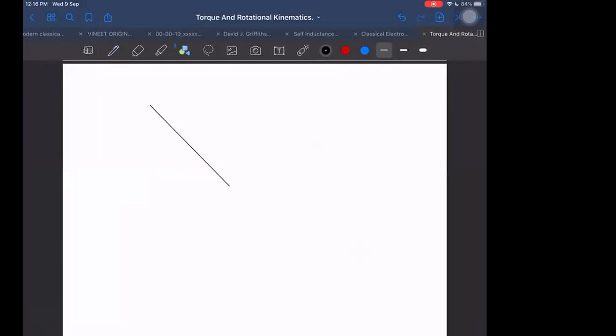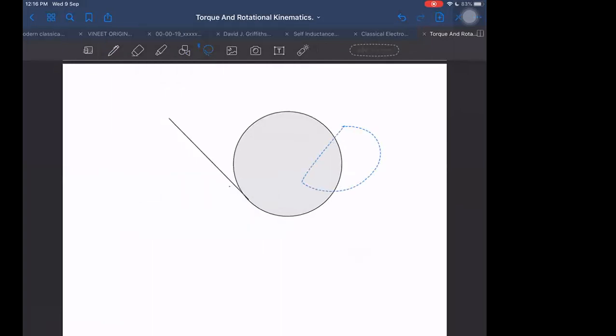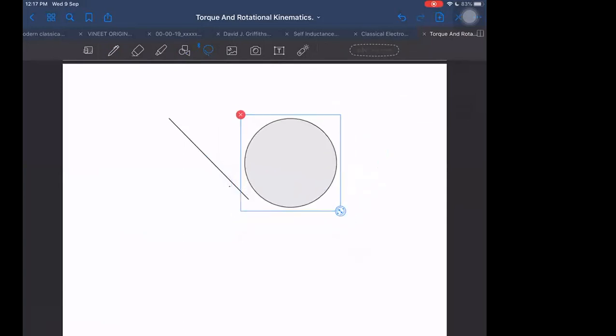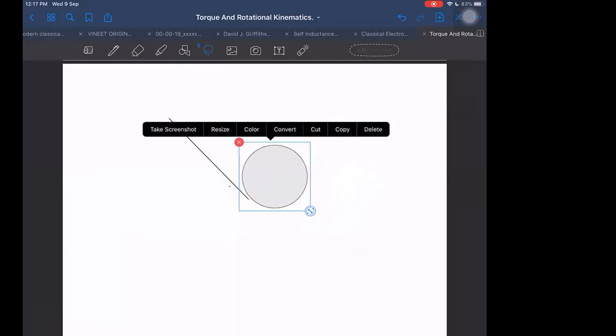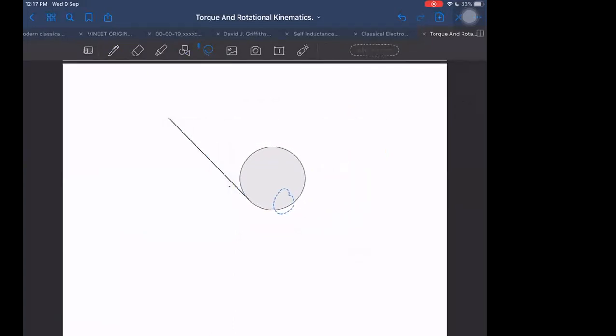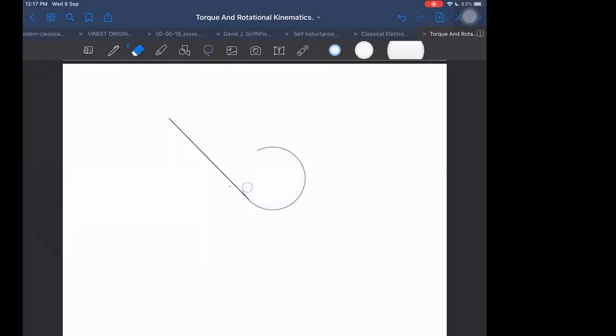Let us take any, at least some of those, if not all. This is a diagram.